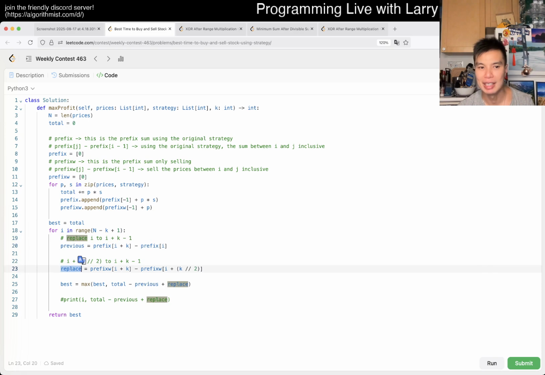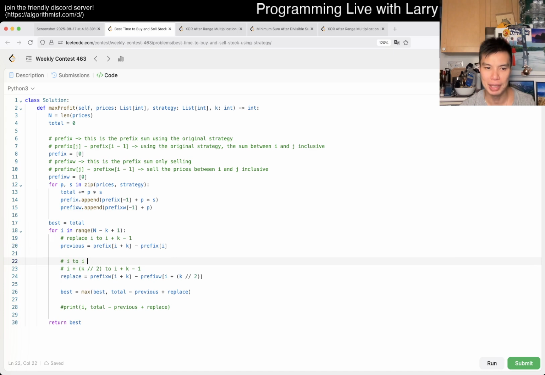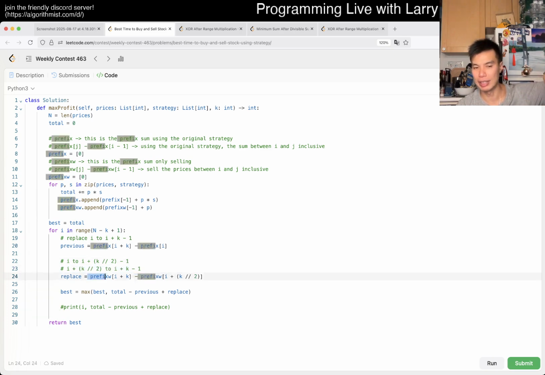And then replace, keep in mind that from i to i plus k divided by 2 minus 1, the first half, we set it to 0, so you don't have to do any math. And then here, we just change it to the thing here. So that's basically the idea.